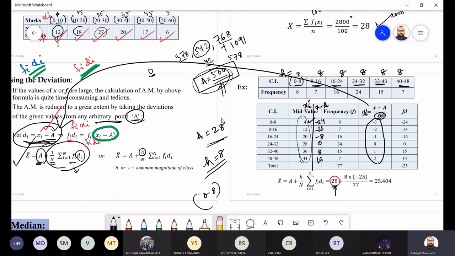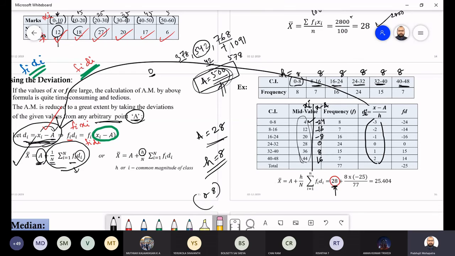If it is a continuous case, then you have to divide with h. And if it is a discrete case, then no need to divide with h, because there will be no class interval. Just an arbitrary number and the deviation you have to take. So you got the deviations here.